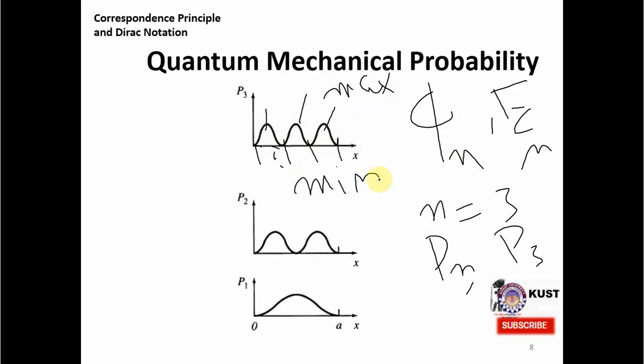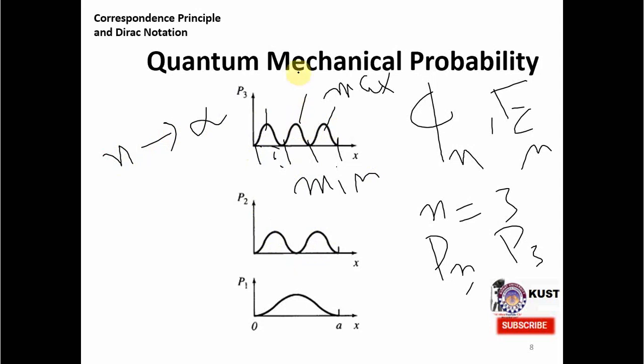Imagine that we go to the limit when n is very large, so you can say maybe infinity. When this is the case, you can see that these probability intervals will be very small, because compare in this diagram P2 and P3. In P2 you see 2 peaks, but in P3 you see 3 peaks.